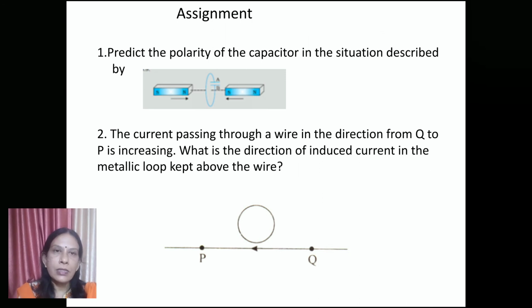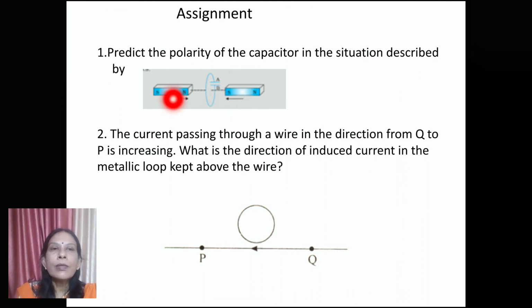Now let's discuss some assignment questions for the day. There are two magnets. The north pole of one magnet is towards the coil. This coil is connected with the capacitor AB. The south pole of the other magnet is towards the right side of the coil.